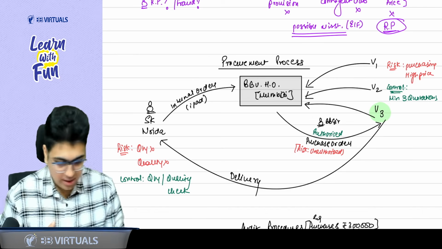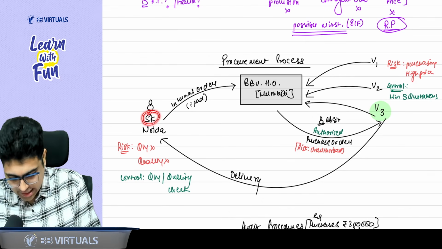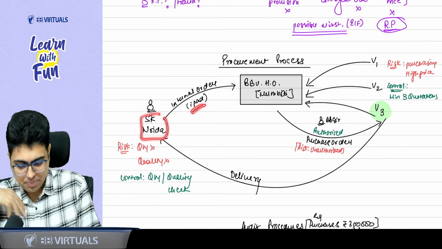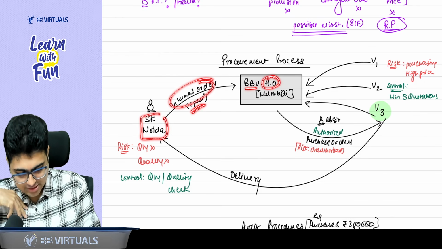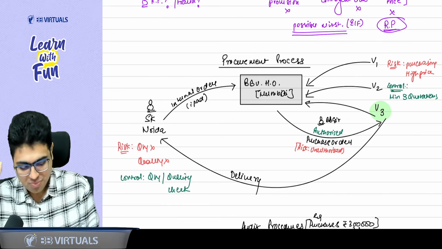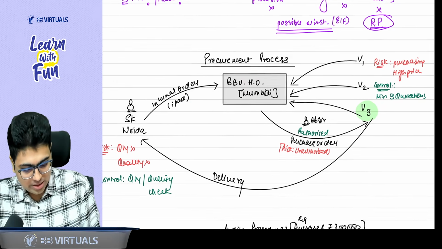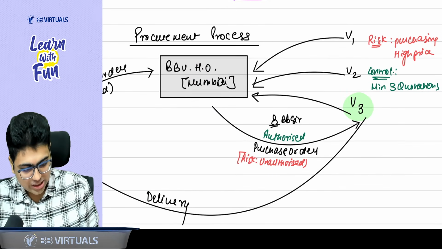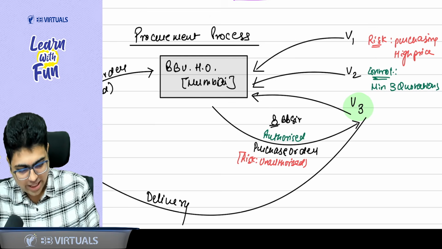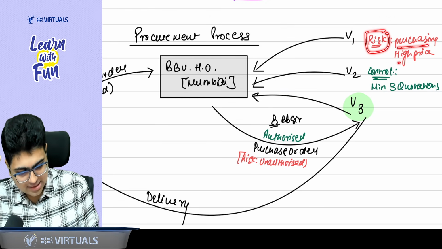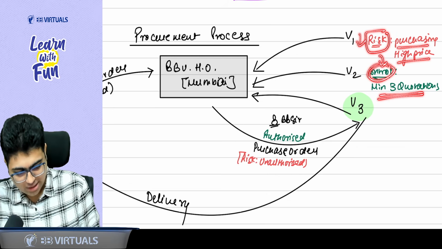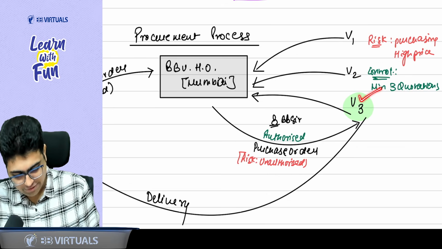Focus here. Let's say I am SK, and I stay in Noida. When I stay in Noida, I need an iPad, so I place an internal order with the BB Virtuals head office, which is in Mumbai, saying that I need an iPad to teach my beautiful students. Now what will BB Virtuals do? They will take quotations from 3 vendors: vendor 1, vendor 2, vendor 3. Why? There is a risk that they can purchase at a high price. To deal with the risk, they have a control that they should take a minimum of 3 quotations. Whoever gives the lowest price, they will take it. So let's say they chose vendor 3.